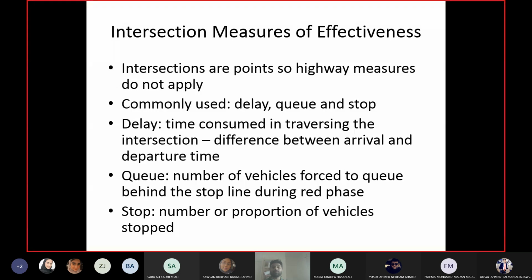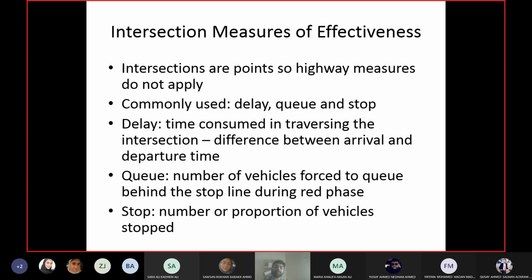So delay is the time difference between the arrival time of the vehicle and the departure time of the vehicle. When you arrive at the intersection, if you have a queue or you have a red signal, you have to stop, right? Or you will join the queue. And departure time is when you leave the stop line, when you cross the stop line. So how much was the time difference between when you joined the queue and when you left the stop line? That is the delay. Queue means the number of vehicles in the queue, and obviously the queue is because of the red signal, right? Because of the red phase.